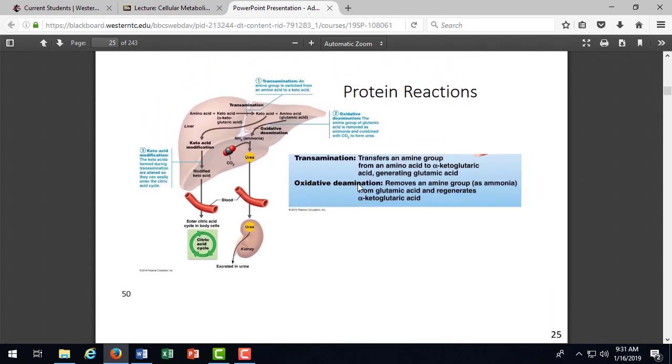And that's oxidative deamination, what we call the process of taking the amino acids, converting them to ammonia, and then urea. And then transamination is the formation of these keto acids from the keto acid that was originally produced in the liver.